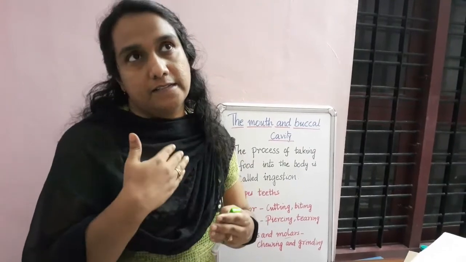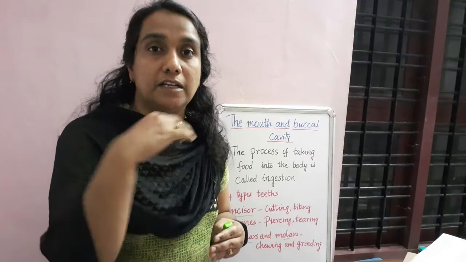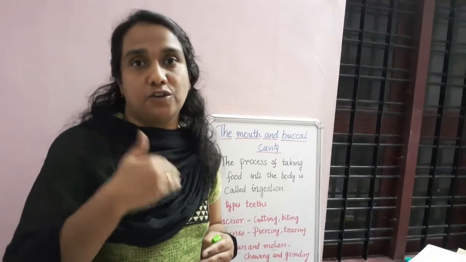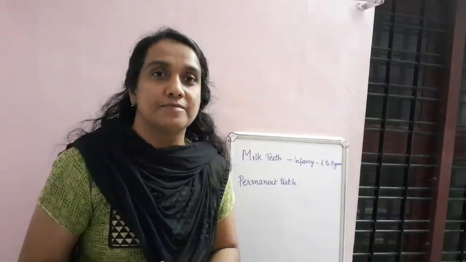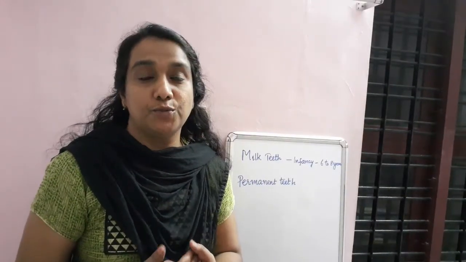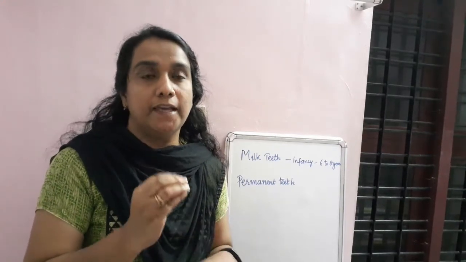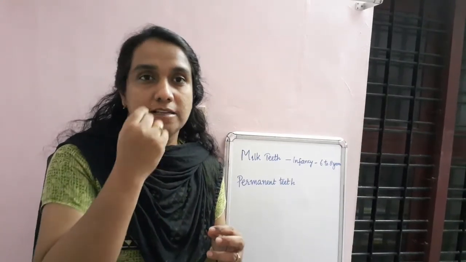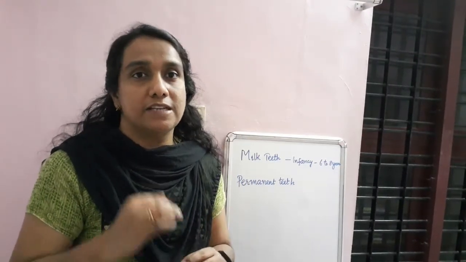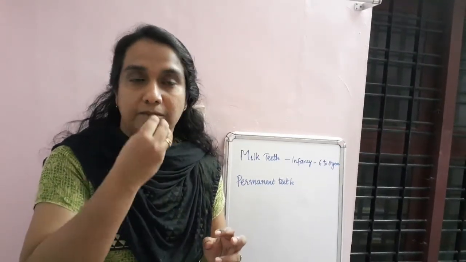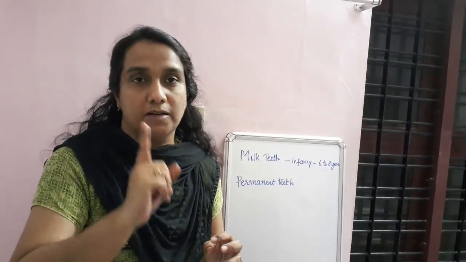After that, from 6 to 12 years, the milk teeth will go and the next set of teeth will come. That is known as the permanent teeth. So I already told you what milk teeth and permanent teeth are. From infancy, maybe 1 year, little small teeth will come. Till 5 to 6 years, they will start to go from the mouth. That type of teeth is known as the milk teeth, the first teeth.